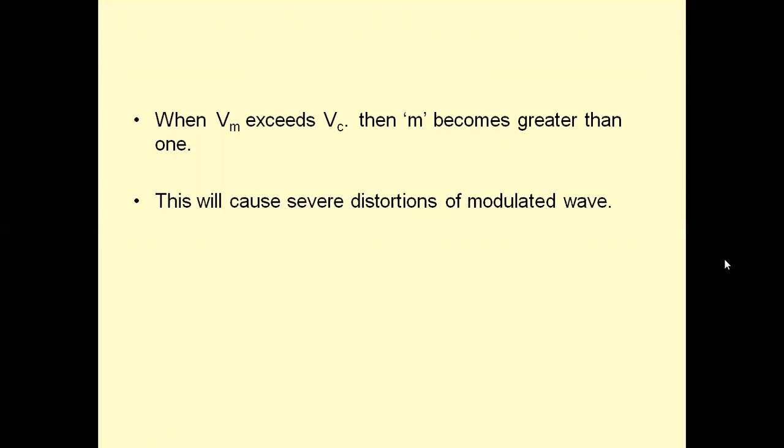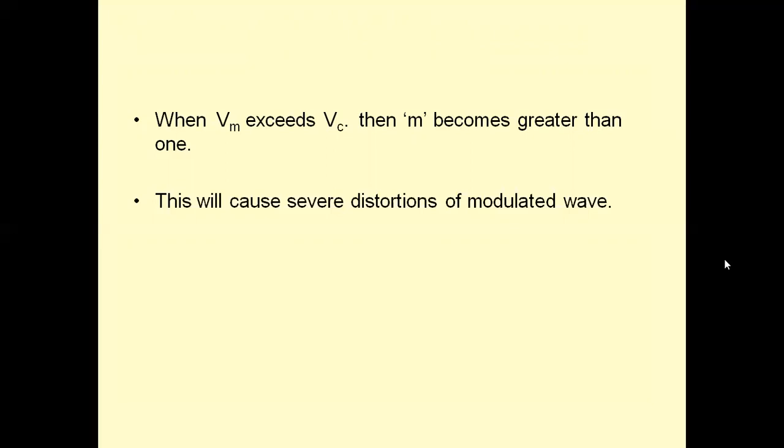Over modulation results in distortion in the envelope of the signal. The amplitude of the message signal is greater than the carrier signal. Therefore, the portion of the envelope of the modulated signal crossing the zero axis will be clipped off, and therefore it is advisable to avoid over modulation. Otherwise, the original signal cannot be recovered properly.